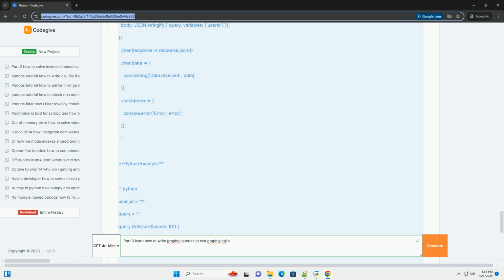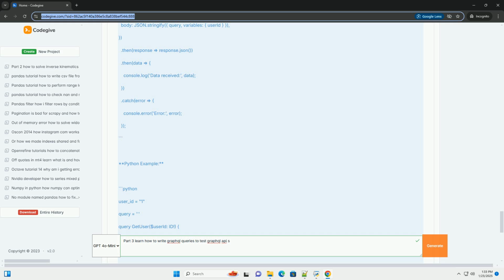To test a GraphQL API, you can use various tools, including GraphiQL, an in-browser IDE for exploring GraphQL. Postman, a popular API testing tool that supports GraphQL. curl, a command line tool for making HTTP requests. Programming languages, you can write scripts in languages like JavaScript, Python, etc.